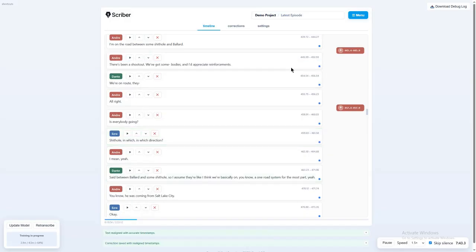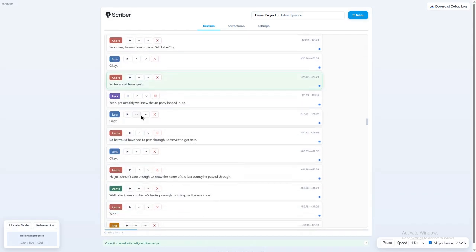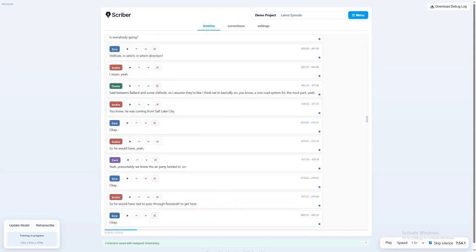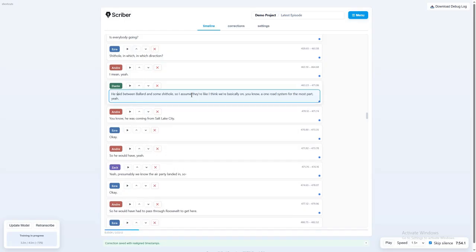In which direction? I said between Ballard and some shithole, so I assume we're basically on a one road system for the most part. You know he's coming from Salt Lake City. So everything really we know. Okay, I think that's enough that you get the idea. You can see that it's like training, or actually, let's go ahead and wait for it to finish. So it's currently in the process of training the new LoRA.